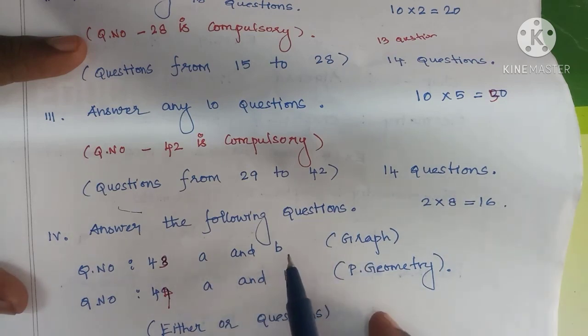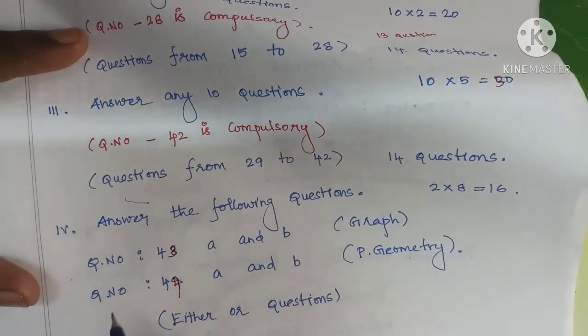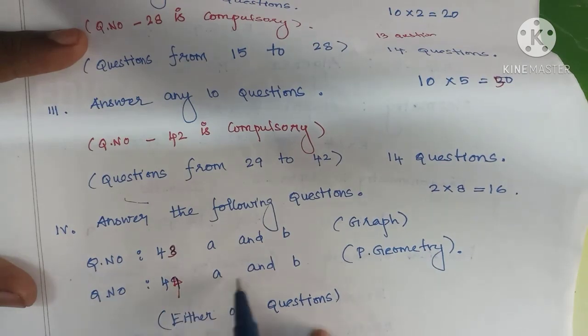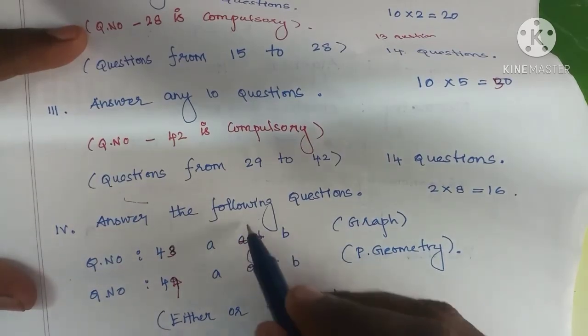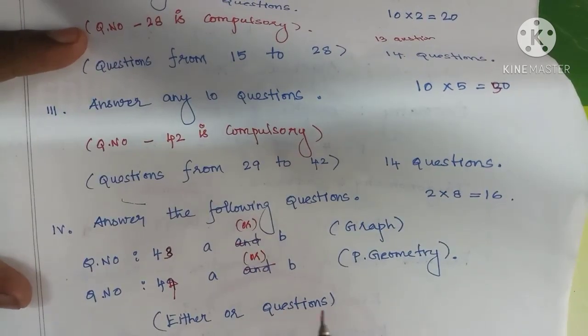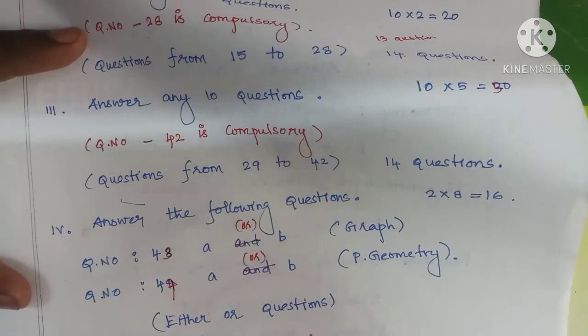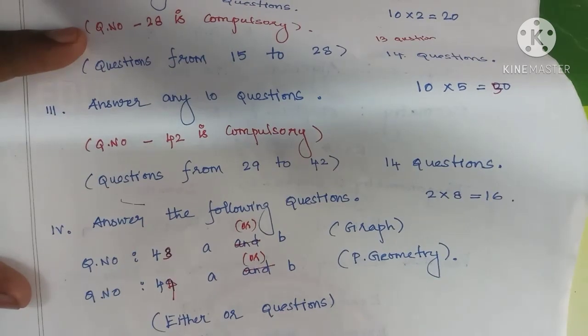Two questions will be given, either A or B. You have to answer any one. Like practical geometry, question number 44, A and B, either A or B. Write the question number properly. If you do not write the question number, we will not provide you marks. So the question number is very, very important.